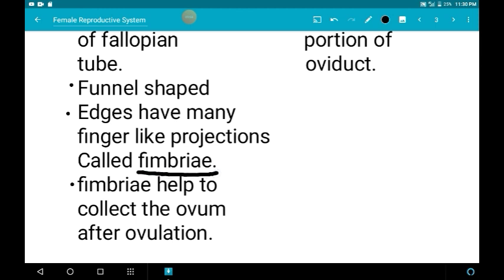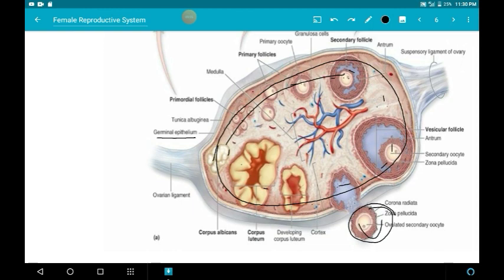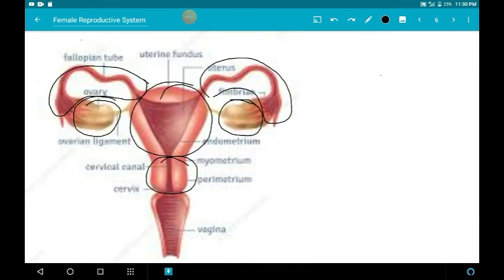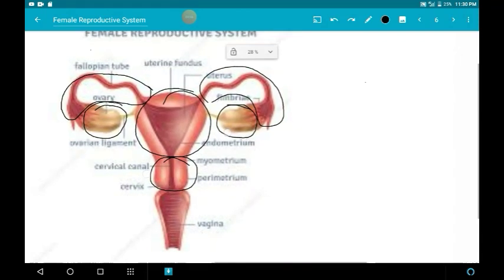The edge of the funnel-shaped infundibulum possesses finger-shaped structures called fimbriae. The function of fimbriae is to collect the ovum after ovulation. If you see the picture, it is very clear. This is the fallopian tube, and it has three parts.